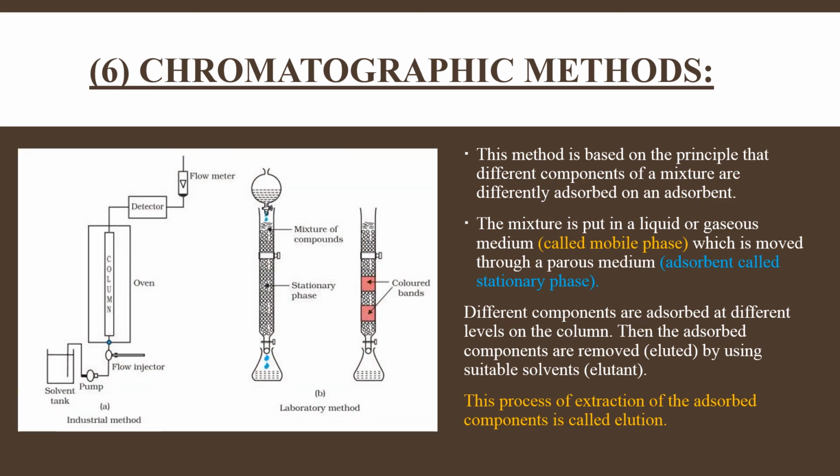This can be seen here in the image. This is a column chromatography image, based on the principle of adsorption, in which one phase is the mobile phase which acts as a medium, and the other phase, in which the adsorbent is present, is known as the stationary phase. So this is the chromatographic method for the purification of the metal.